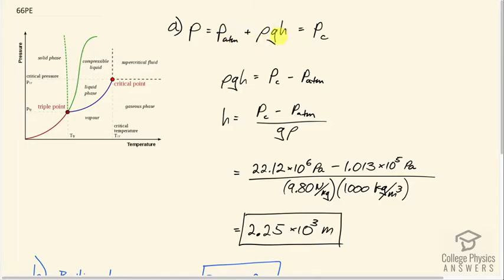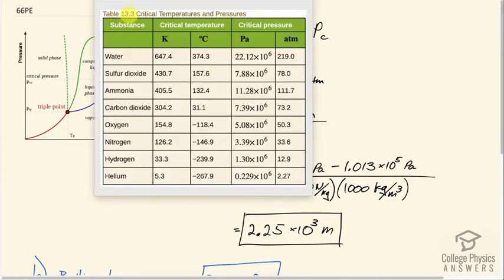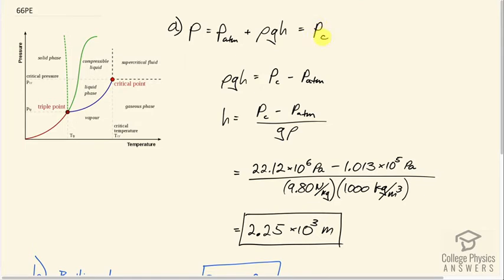We're going to find the depth in fresh water at which the absolute pressure will be greater than the critical pressure for water. So the critical pressure we can look up in table 13.3, and it's 22.12 times 10 to the 6 pascals. And so that critical pressure will happen with this body of water having a surface at sea level. It'll have some atmospheric pressure there, and then add to that the pressure due to the vertical column of water, which is given by the formula density times g times the height of the column.